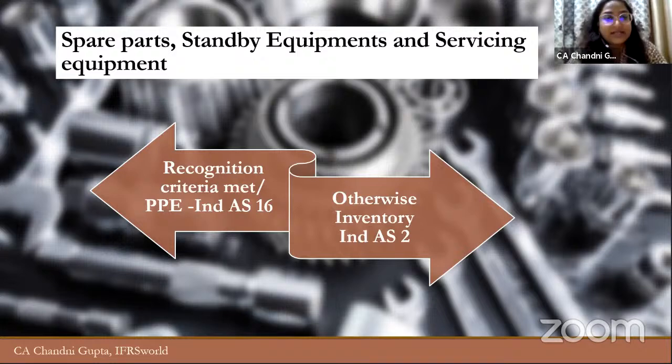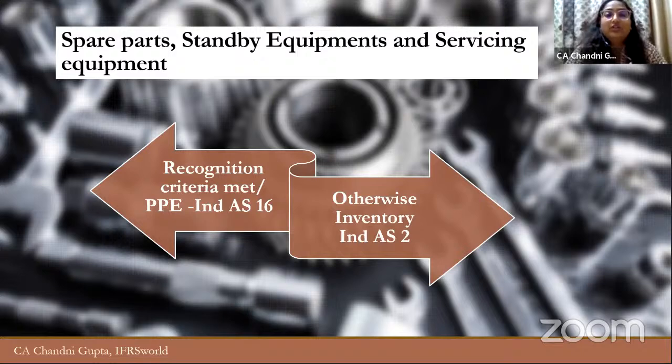We will understand in the next slide, but I'll just tell you. So spare parts or loose tools, if they are used by the entity for more than one period and are held for use in production, which was the definition of PPE, right? If the loose tools fit the recognition criteria or the definition of PPE as per Ind AS 16, in that case, what happens? It will be classified as PPE. Otherwise, it will be classified as inventory as per Ind AS 2.